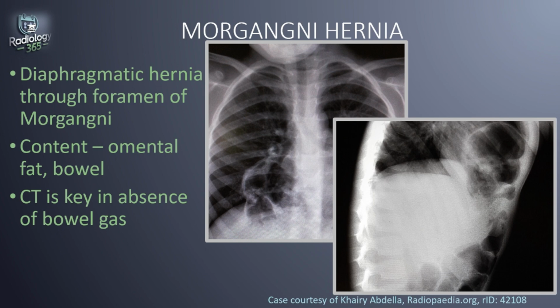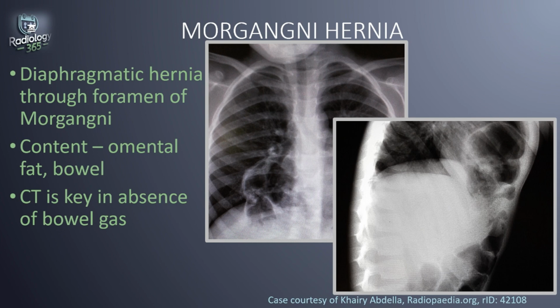So if you see an anterior mediastinal mass in contact with the diaphragm containing bowel gas, it is almost diagnostic of a Morgagni hernia. If bowel gas is absent, a key to diagnosis on CT is the detection of omental vessels in the mass that can be traced into the upper abdomen.